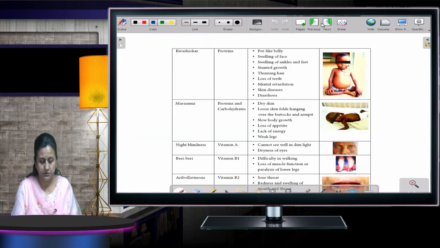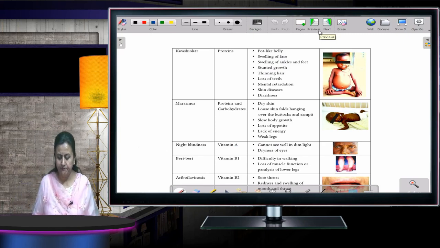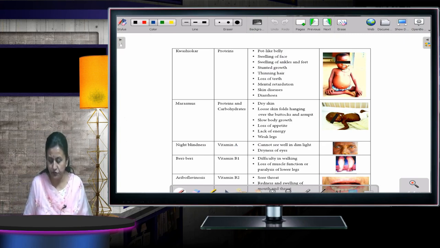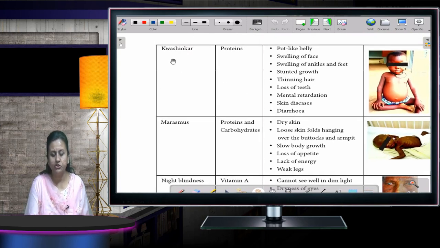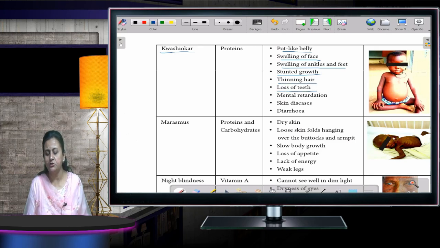Now, in this table you can see the different diseases they have shown. Like this. Okay. Kwashiorkor: in case your protein intake is less, you will suffer from a disease called Kwashiorkor. The belly swells up like a pot. The symptoms are a pot-like belly, swelling of face, swelling of ankles and feet, stunted growth, thinning of hair, loss of teeth, mental retardation, skin disease and diarrhea.